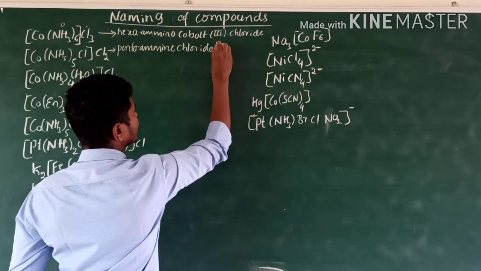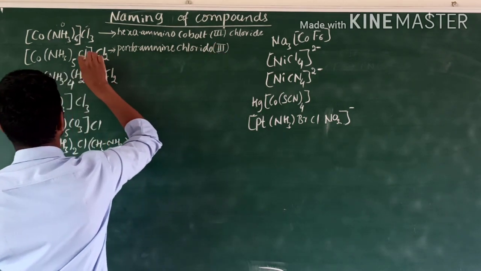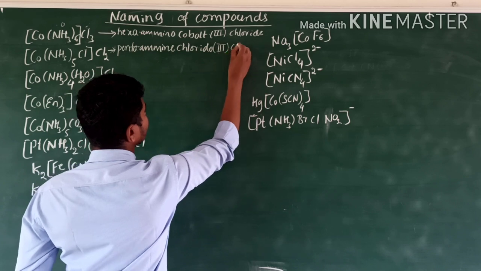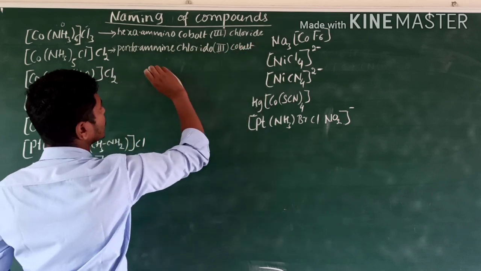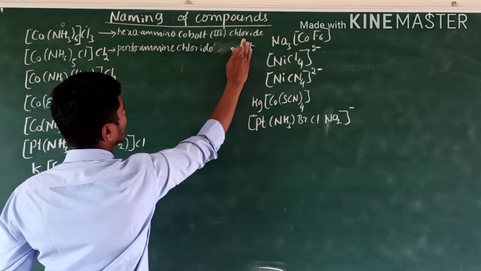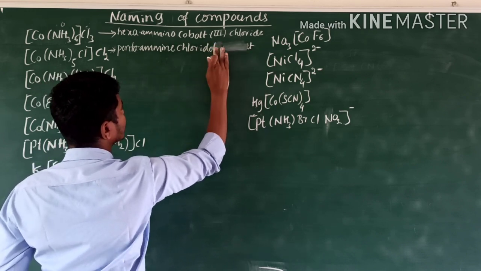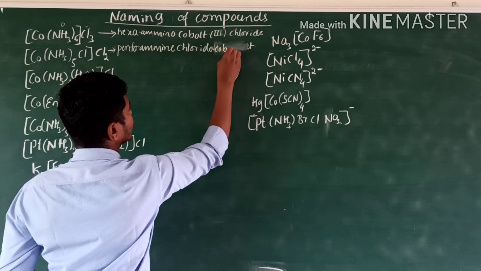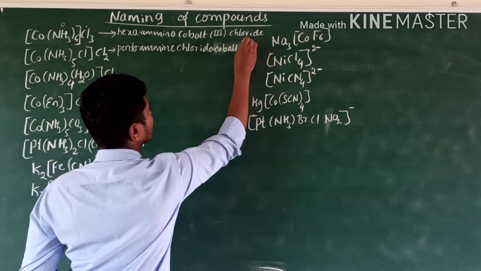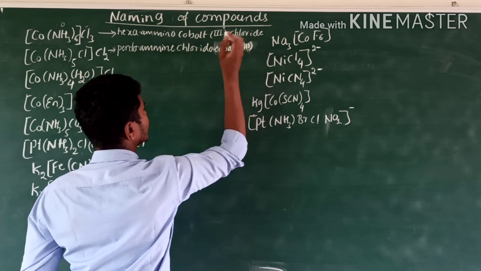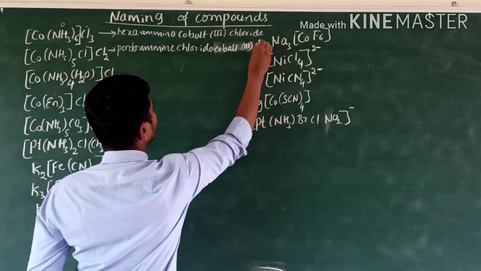Plus 3 oxidation state. Pentaamminechloridocobalt(III), then chloride.